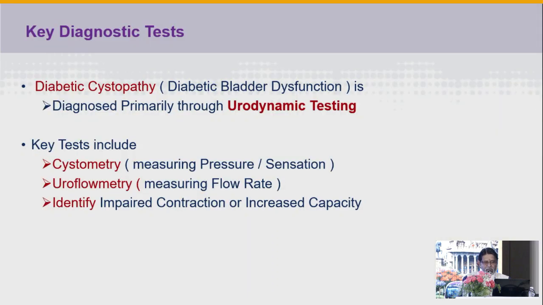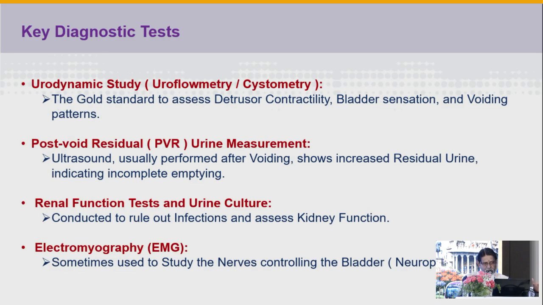So, management strategy. The diagnosis can be made through urodynamic testing. Key tests include cystometry and uroflowmetry, to identify impaired contraction or increased capacity. So we get the urodynamic study. Uroflowmetry as well as cystometry are the gold standard to assess detrusor contractility, bladder sensation, as well as voiding pattern.